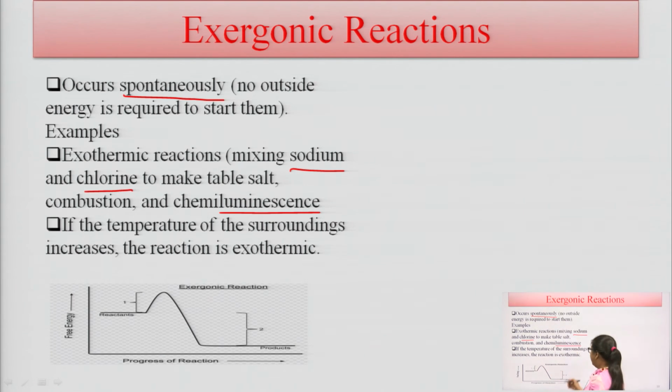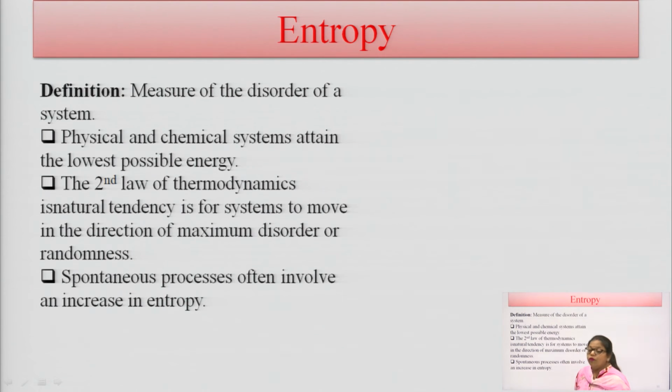The reactants have higher energy, and when the reaction occurs it decreases the energy of the system. This is known as an exergonic reaction. What is entropy? Entropy is the measurement of disorder in a system.